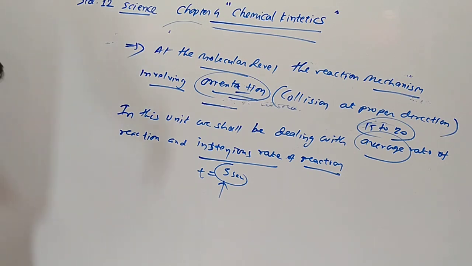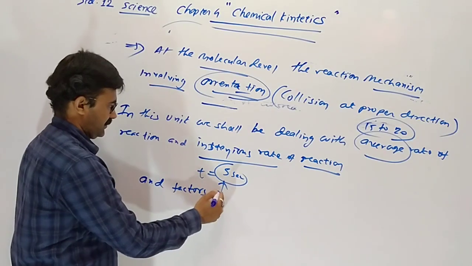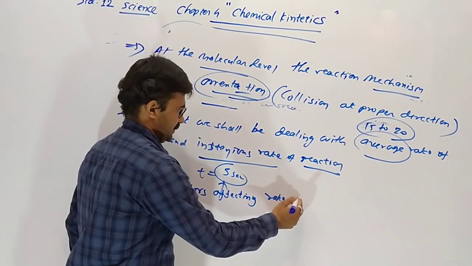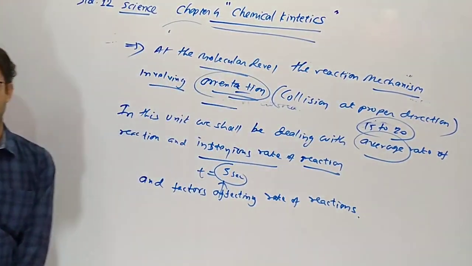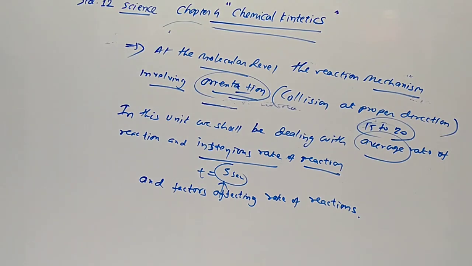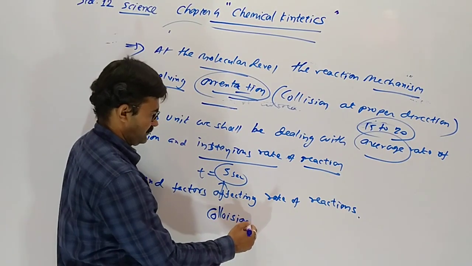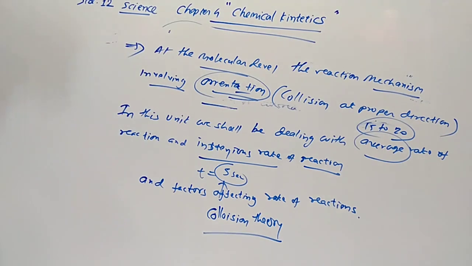And the factors affecting rate of reaction we will also discuss. And the last, collision theory. Yes, molecules collide with each other.